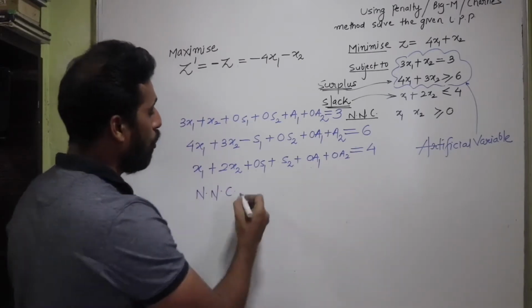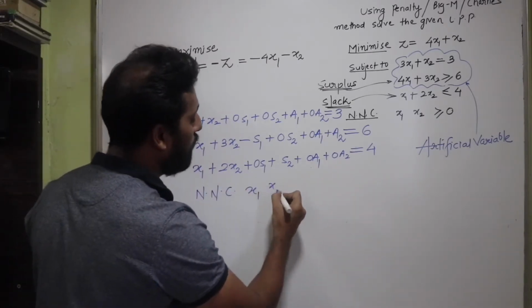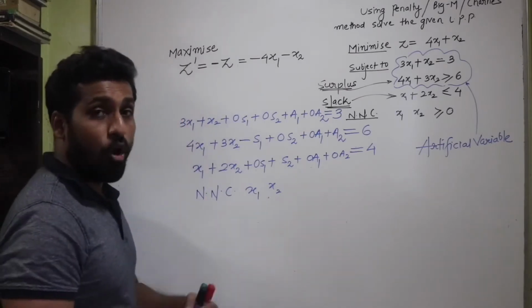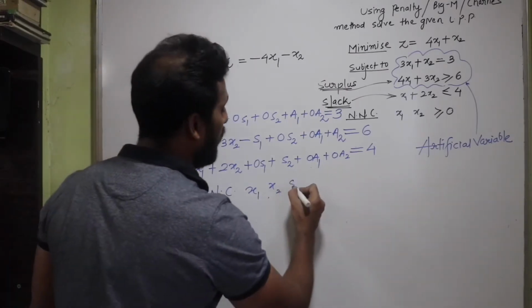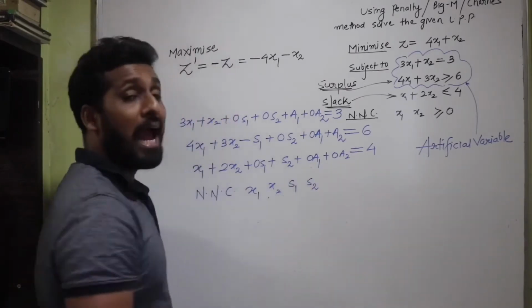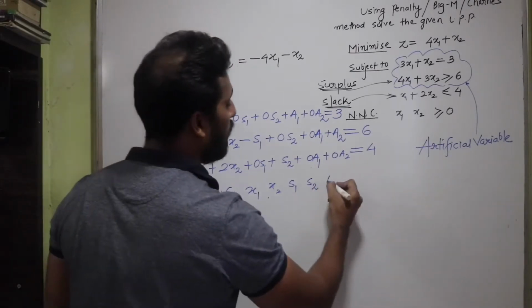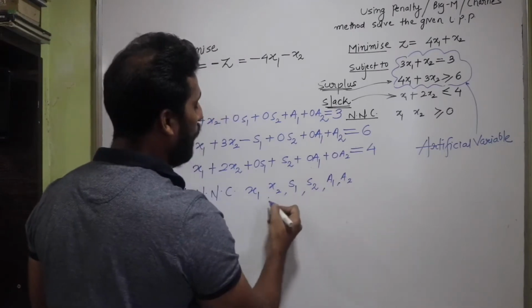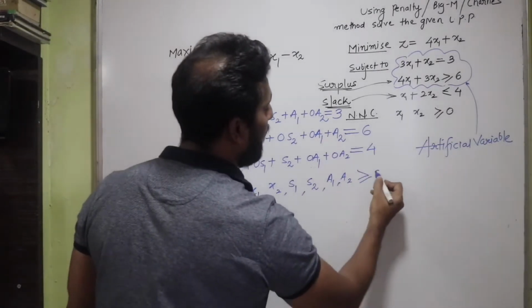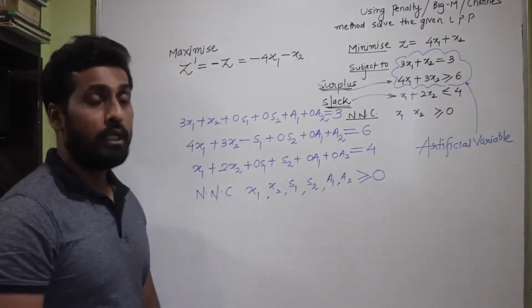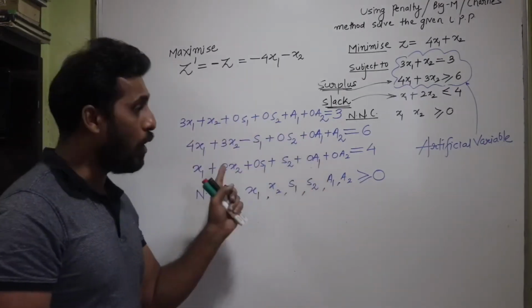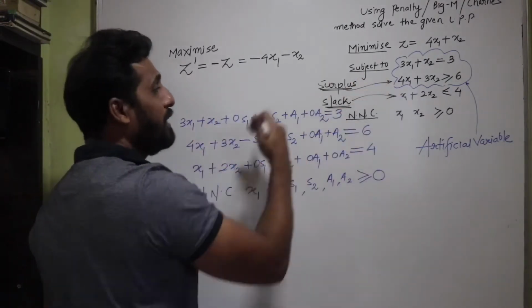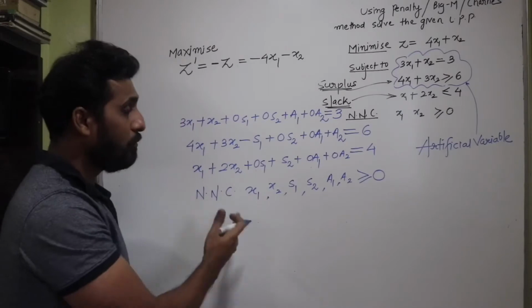So there are already two decision variables involved, x1 and x2. I have got a slack and a surplus variable, which are s1 and s2, and two artificial variables which are a1 and a2. So all these variables have to be greater than or equal to 0. So this is how I have transformed the constraints into equalities.